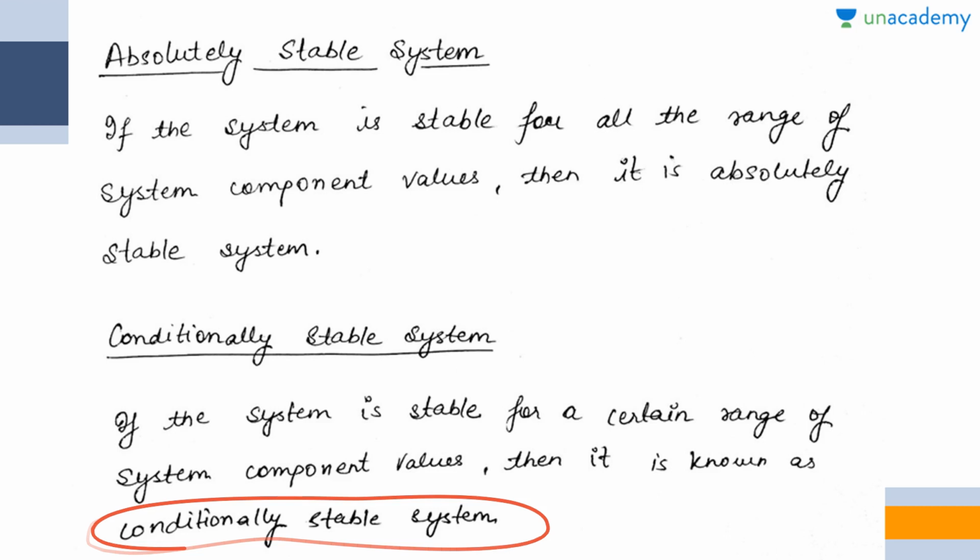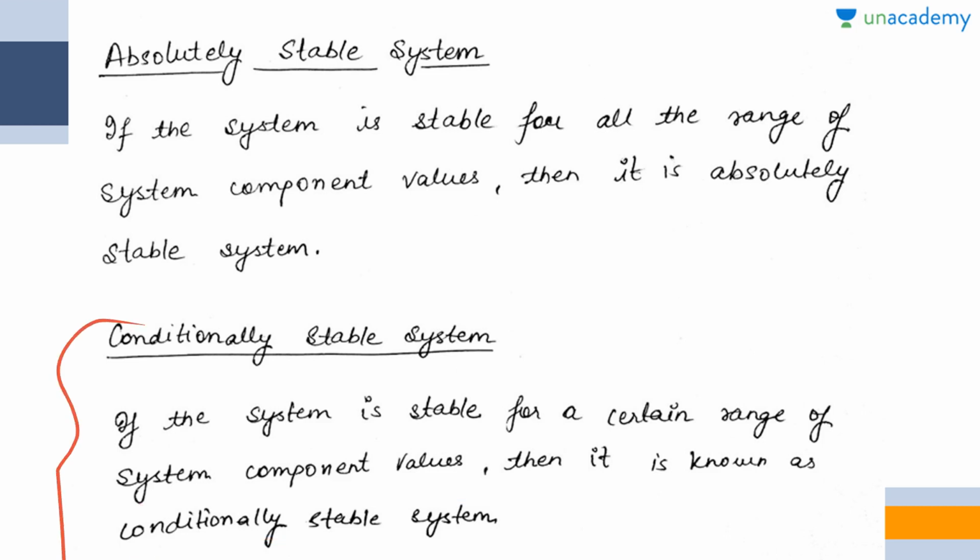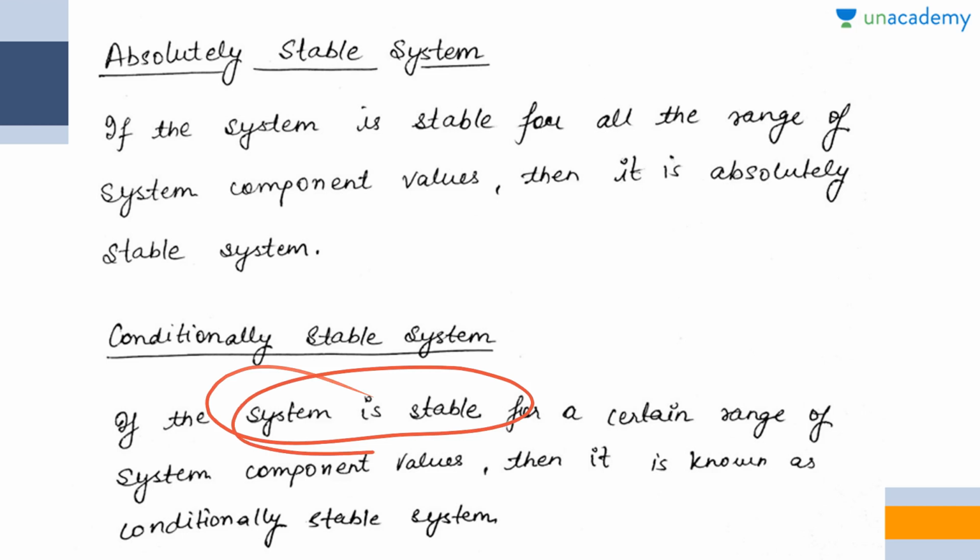That means the system is stable, but for other values, the system shows unstable behavior. So conditionally stable means the system is stable only for a certain range, and for other ranges it is unstable. Therefore it is known as a conditionally stable system.